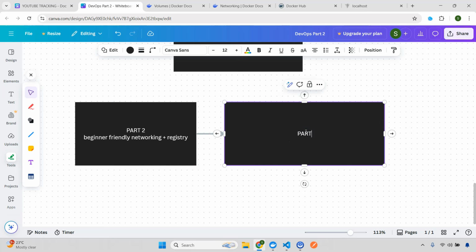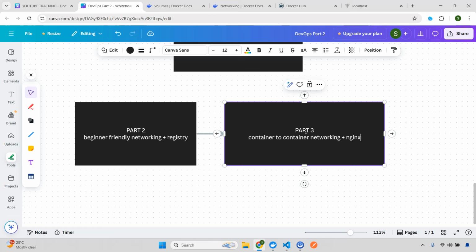In part 3 we are going to do container to container networking, and we are going to discuss Nginx. This is very important: what is Nginx, how a reverse proxy works, and those kinds of concepts.